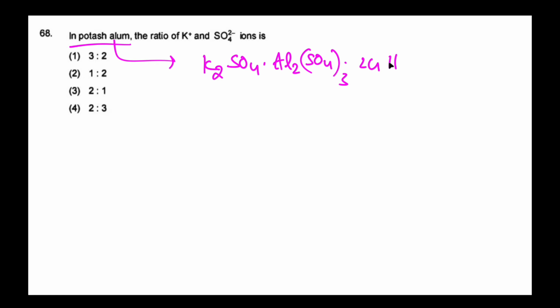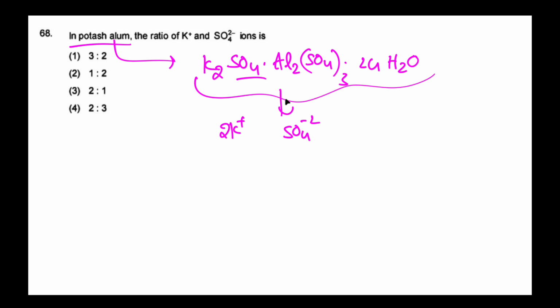The next question is, in potash alum, the ratio of K plus and SO4 minus 2 ions is. First of all, what is meant by potash alum? That is K2SO4, Al2(SO4)3, 24H2O. This is potash alum. It contains 2 potassium ions, and SO4 minus 2, how many ions are there?